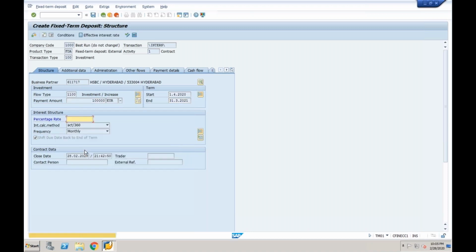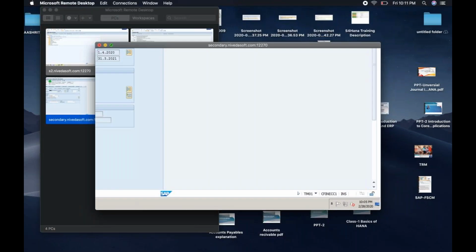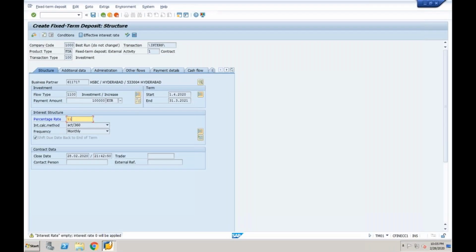Percentage: what is the percentage in our example? 11%, right? Contract date is always equal to the start of the term, because in a fixed term deposit, the term is going to start from 1/4/2020 when you sign up a contract.